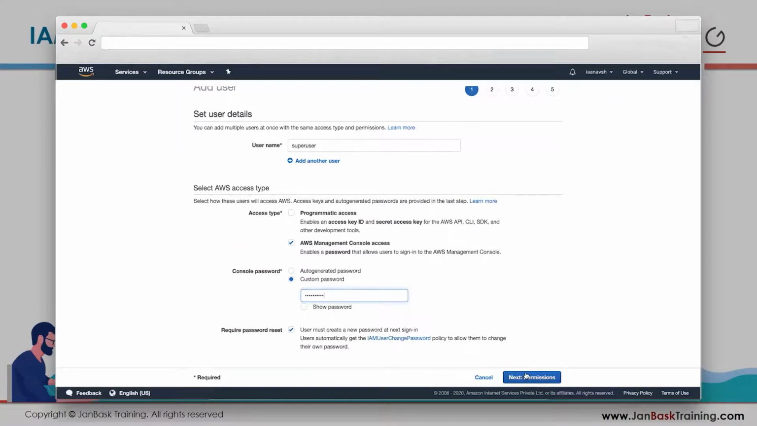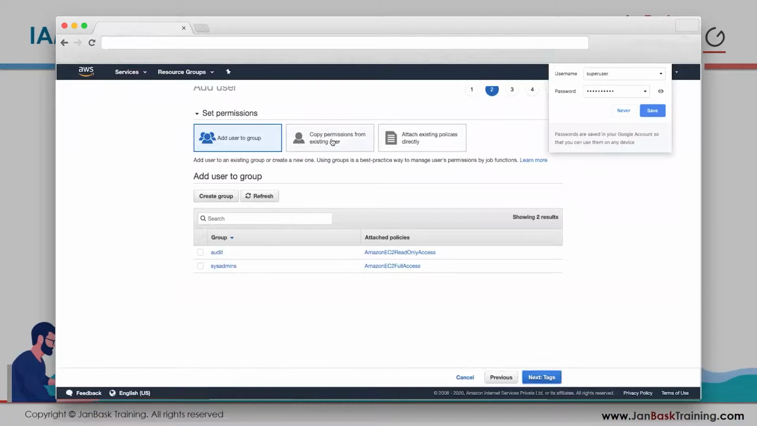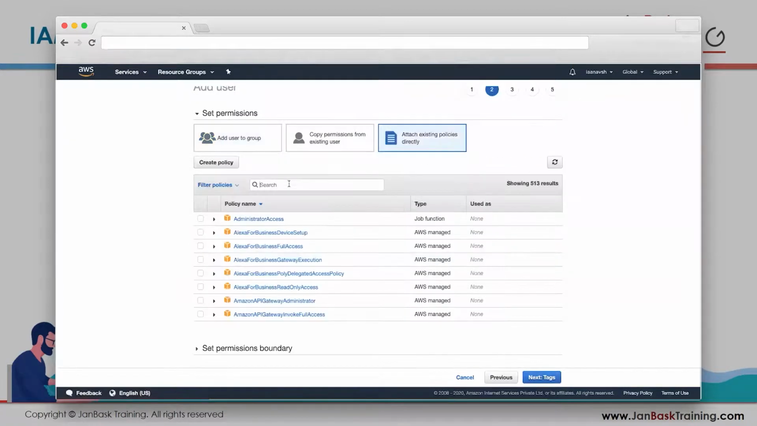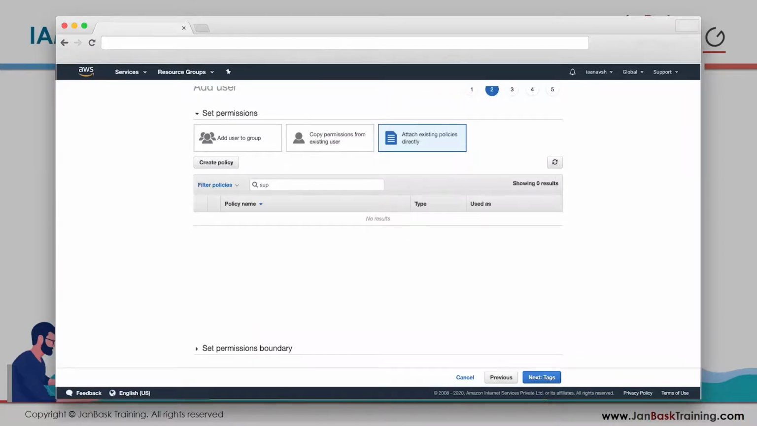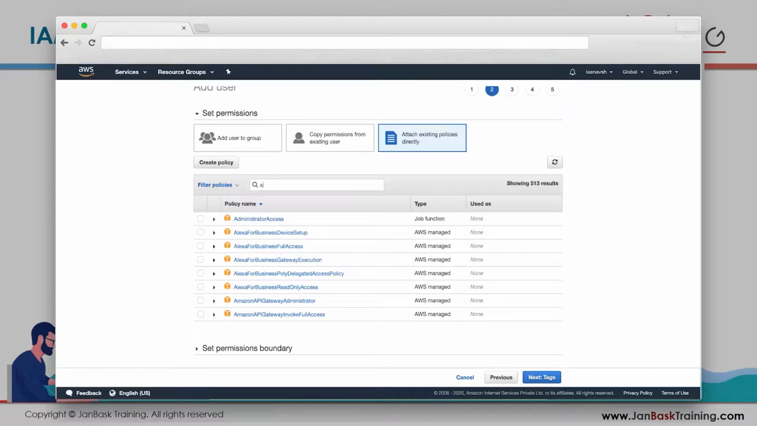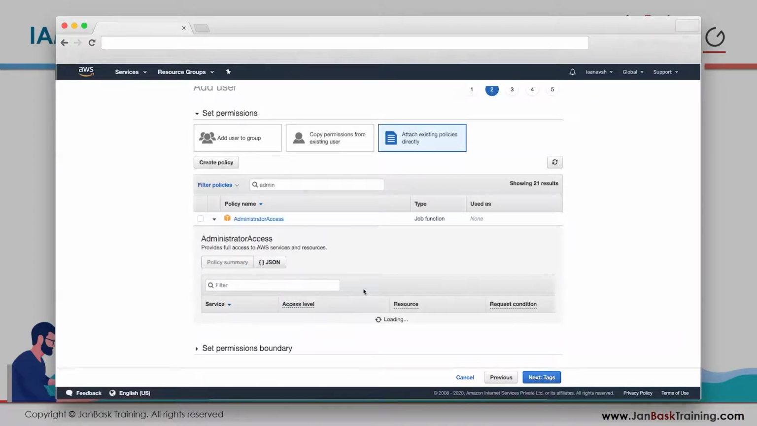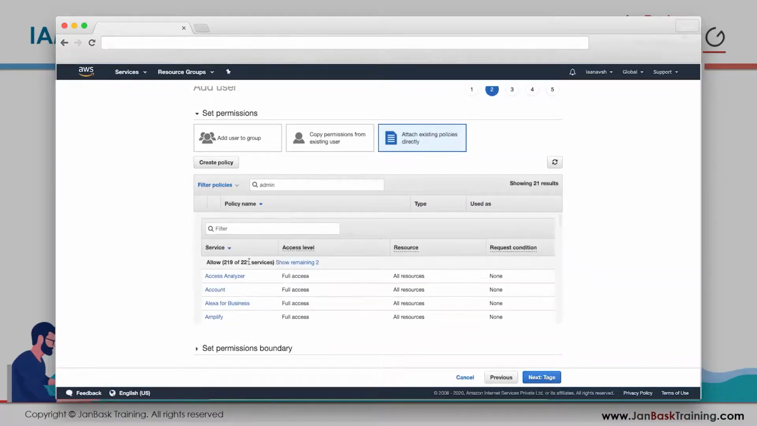And he will be able to reset the password. So attach policies. So here is something. See, administrator access. So what administrator access gives them is, out of 221 services, he gets access to 219 of those.